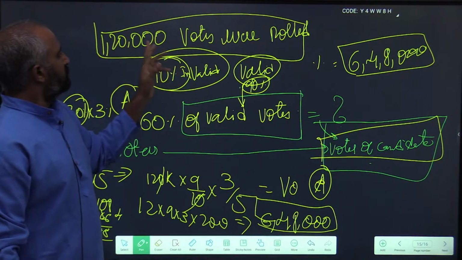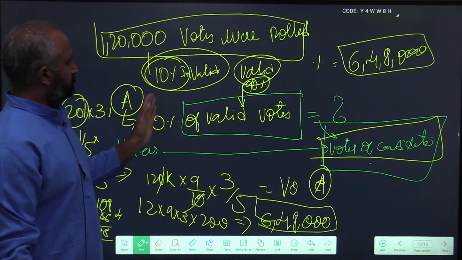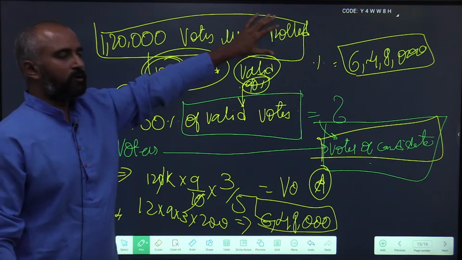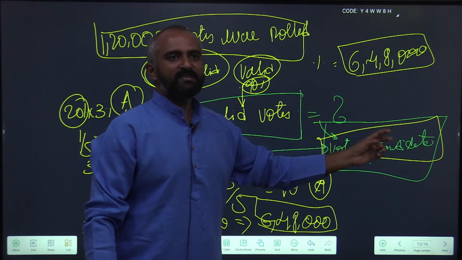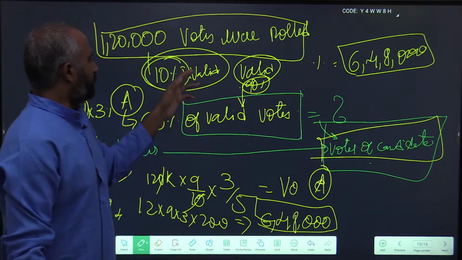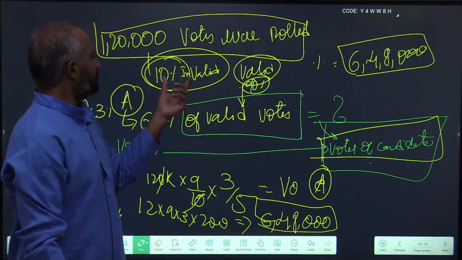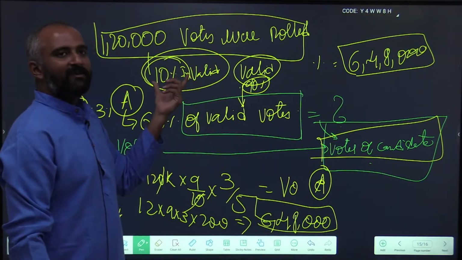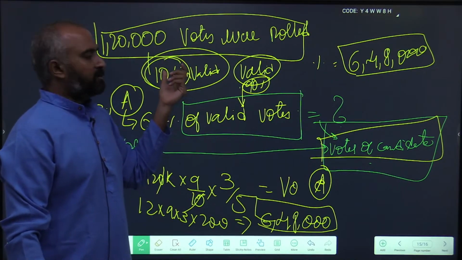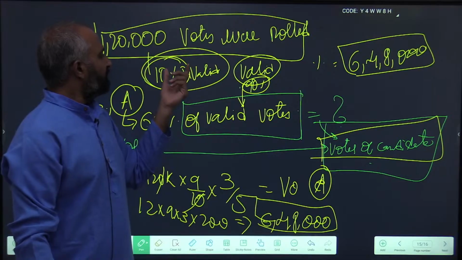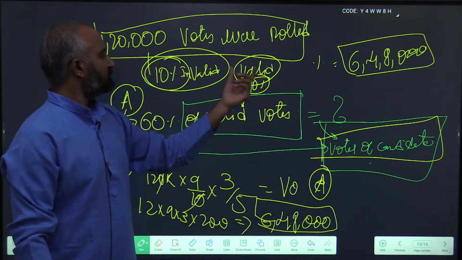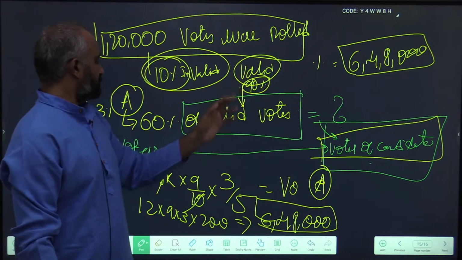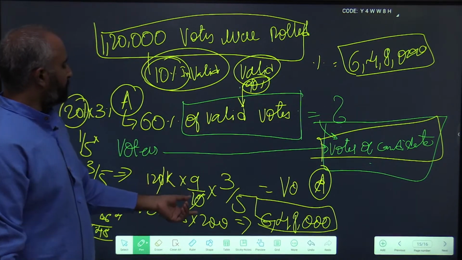First we were given votes polled, but I need to reach the votes of the candidate. Which division contains the votes of the candidate? Votes of the candidate come in valid votes, but I was given invalid votes. So convert invalid votes to valid votes. If 10% are invalid votes, valid votes will be 90%. So it is 9 by 10.